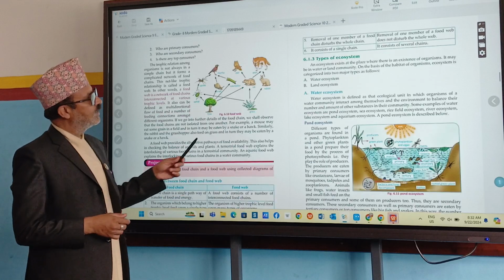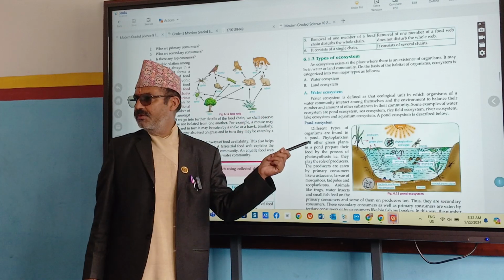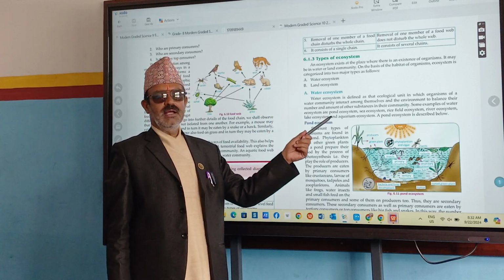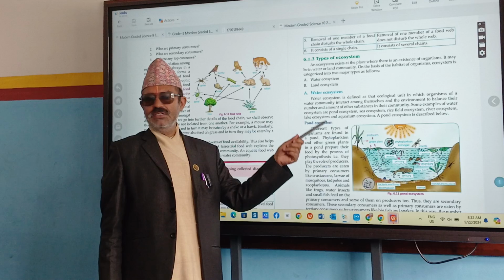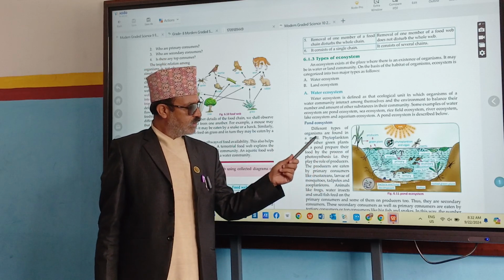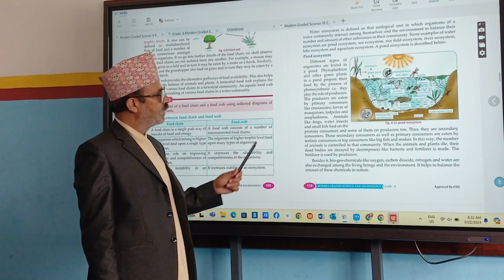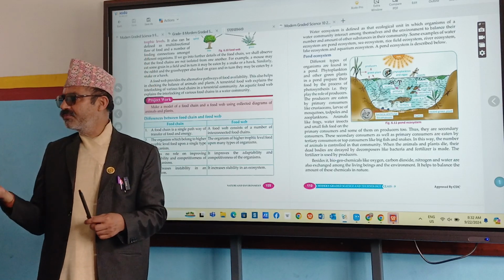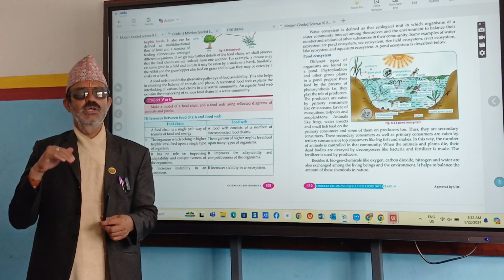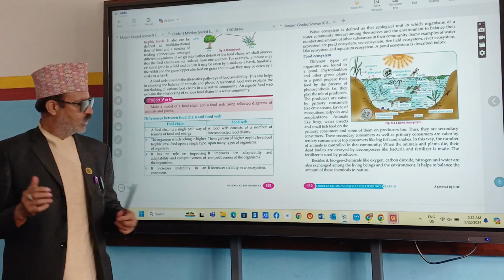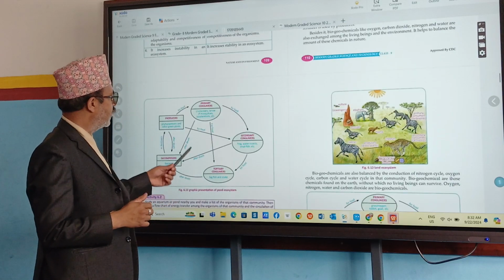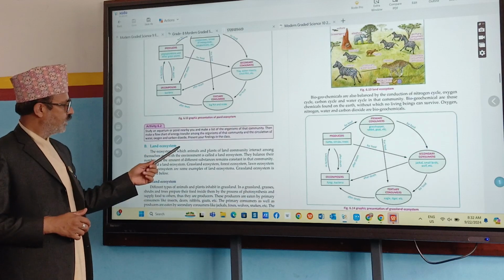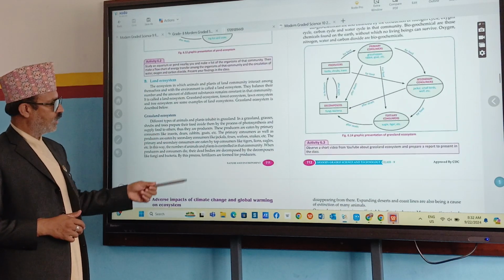And next one is types of ecosystem. Mainly, how many types of ecosystem are there? Two types. What are they? Water ecosystem and land, or aquatic ecosystem and terrestrial ecosystem. Diagram you can see here. When such aquatic or terrestrial ecosystem comes, what to mention? You have to mention abiotic factors. Then biotic factors. In biotic, what are the producers, consumers, and decomposers? They differ in plants and animals. Here is the diagram as well. See, they are eaten, and there is transfer of food. Here, land ecosystem is also there. Diagram you have to remember.